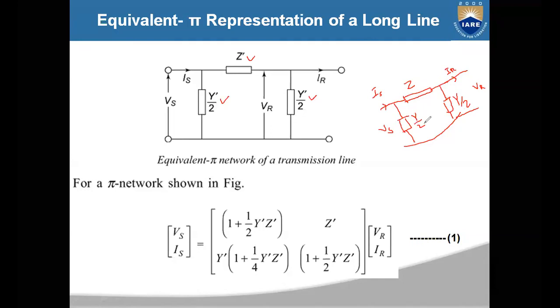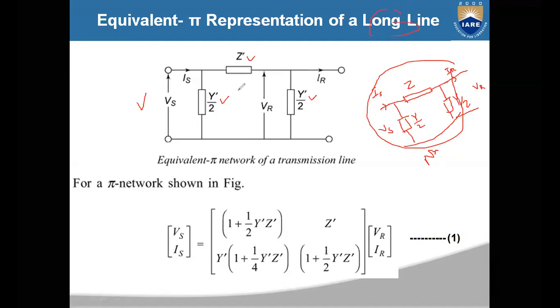You have to do the same procedure again here, and represent those Vs and Is in matrix form, from the nominal pi network. As we have already done for these sending end voltage and current equations, I'm directly using the equations here. So this is the nominal pi in case of the medium transmission line. Now we are going to discuss the equivalent pi model for the long transmission line.